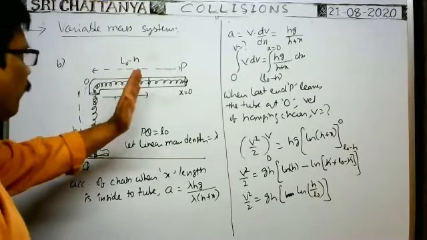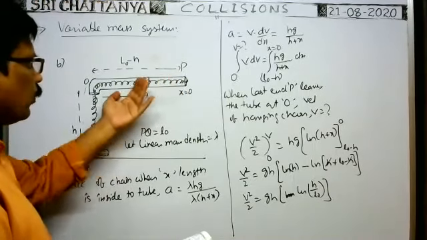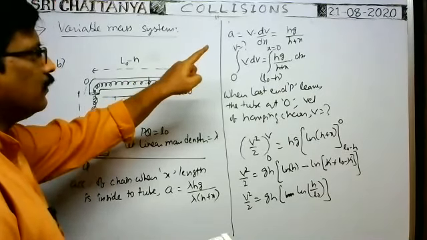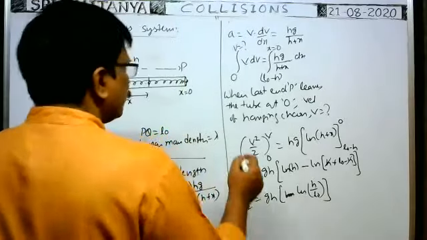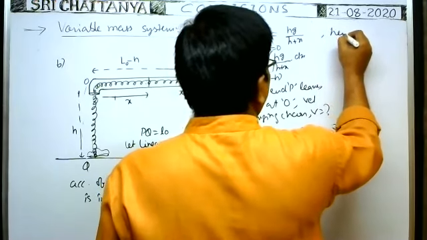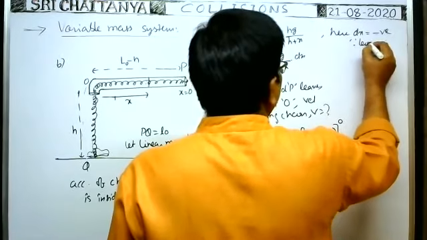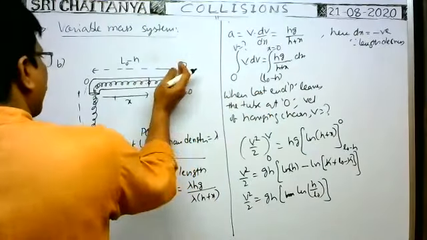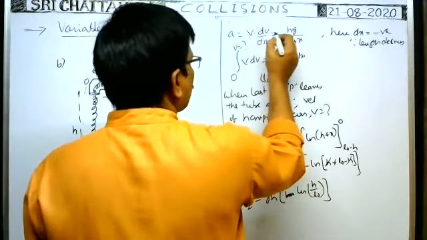Here we see, whenever the chain is moving like this, x value decreases. That's why here dx is the decrease in length. Dx is the decrease in length we have to write. Yeah, dx is negative. Here dx is negative since length decreases. As long as the chain falls like this, this length decreases. That's why negative we had to substitute. So minus we have to write.